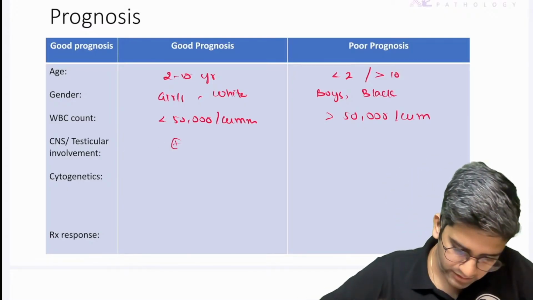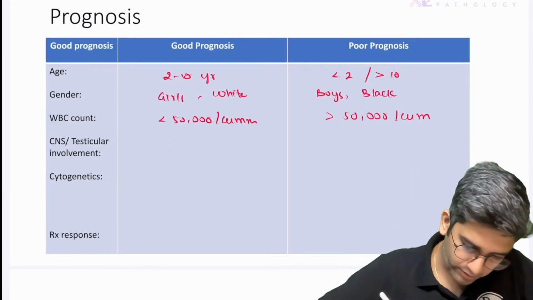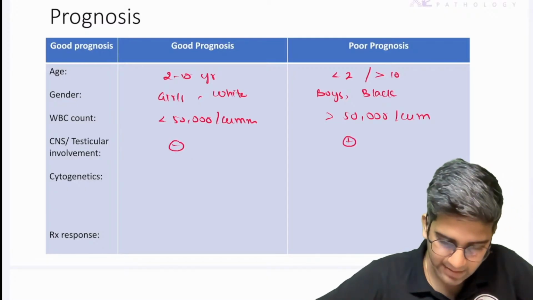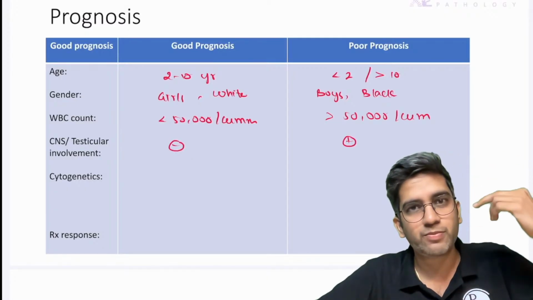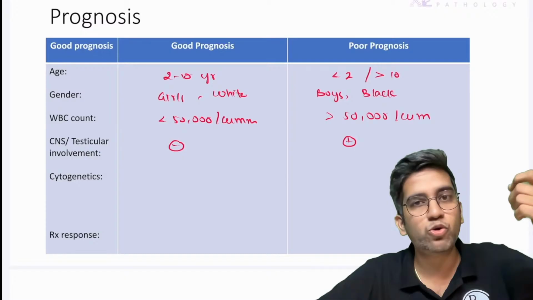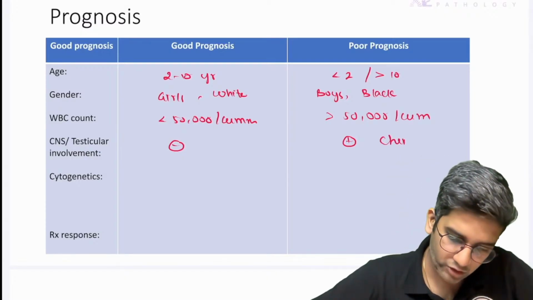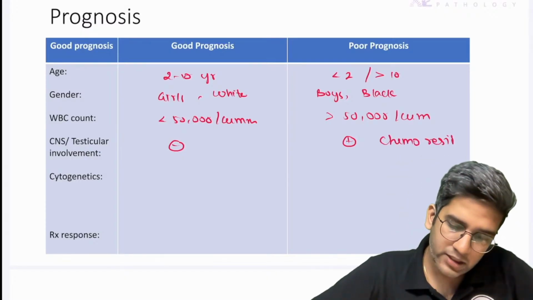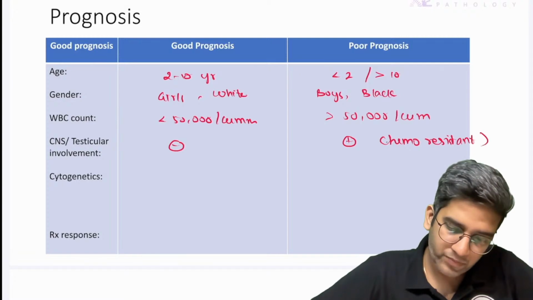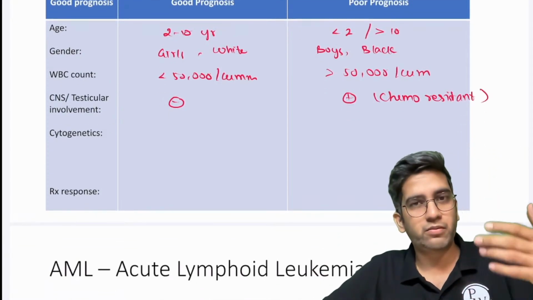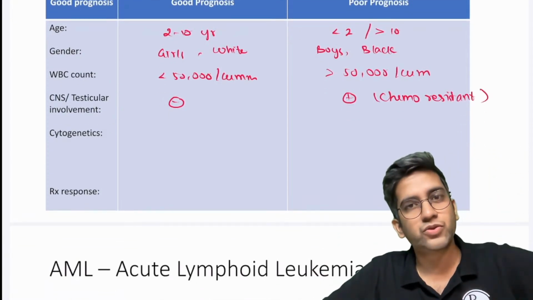CNS and testicular involvement absent is a good prognosis; present is a bad prognosis because of the blood-testis barrier and blood-brain barrier. These are chemo-resistant sites. You can write this also in the corner, so the examiner knows that you know why they are bad: chemotherapy cannot cross the blood-testis barrier and blood-brain barrier, so they are chemotherapy resistant.